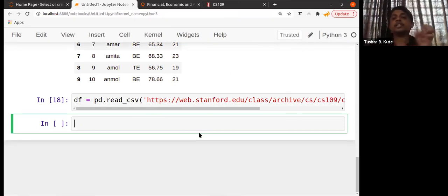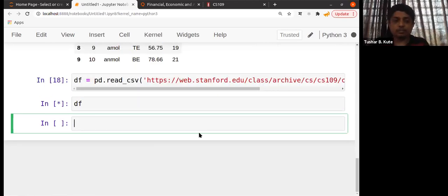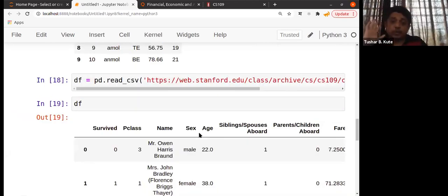It will read that data from there and check it. See, the complete data I downloaded: Survived, P class, name, sex, age, siblings or parents. This is present there. I directly gave the link and downloaded it. So it's not required that the data should be present in the current working directory. You can download it from there.